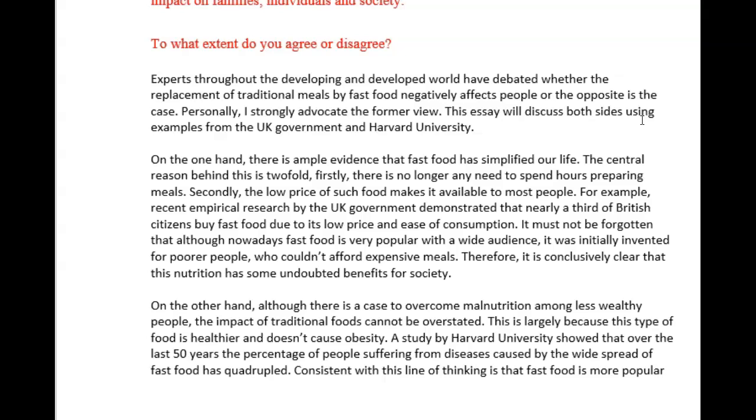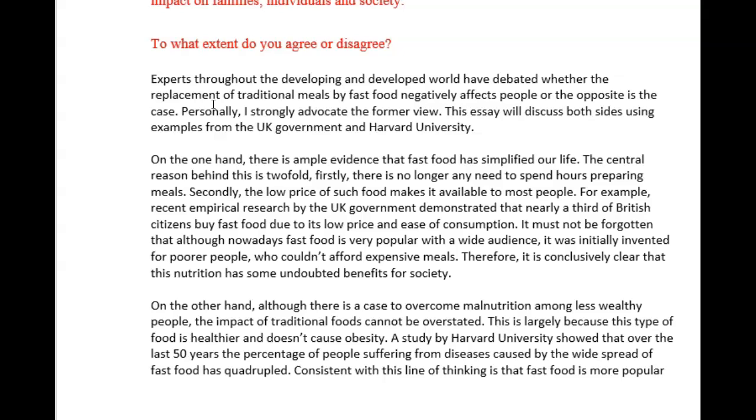So, if you say you strongly advocate one side, then it doesn't seem logical when you're only asked about your opinion why you would address the other side. If there is some validity to the other side and you want to address that validity, then please do so, but also make it clear in your introduction.